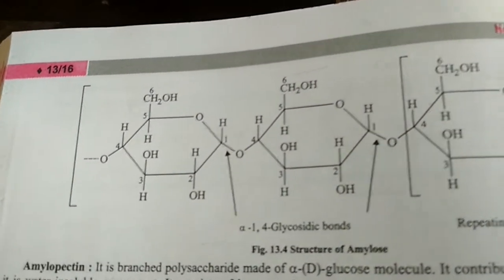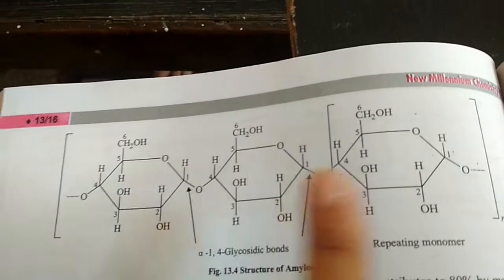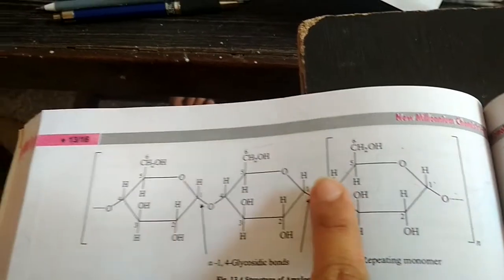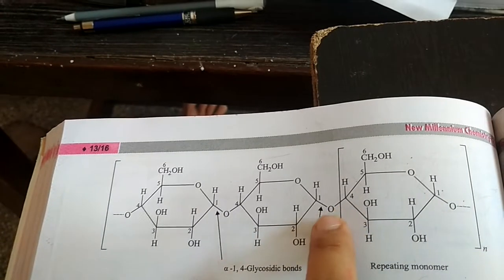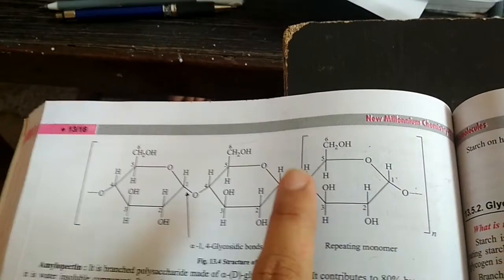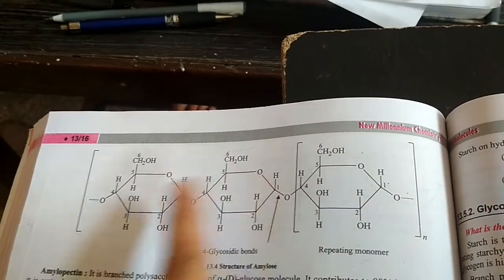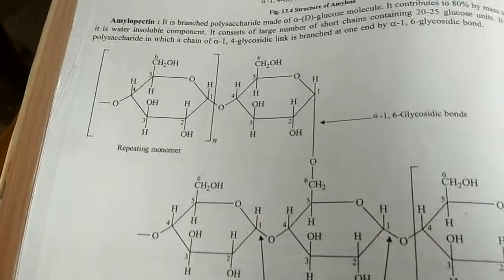This is the structure of amylose. You can easily observe that here we have taken all alpha-D-glucose units, and everywhere we will see 1,4 linkage. A 1,4 glycosidic bond will be formed. And you already know that a glycosidic bond will be formed if there is removal of a water molecule. Okay. Next, we will talk about the structure of amylopectin.